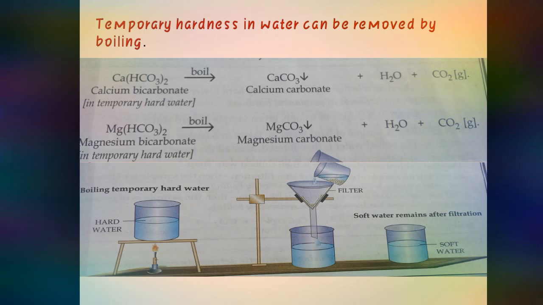Now you get water, and that will be soft water, which is particularly available for drinking purposes. That water will be soft water. So earlier, when there was no method for filtration, people used to boil the tap water or hand pump water, then cool it and drink it. And that is the safest part for drinking, or you can say that is the safest method for filtration of water.